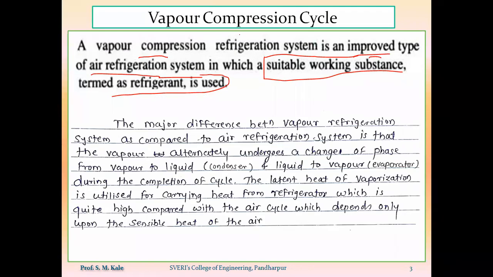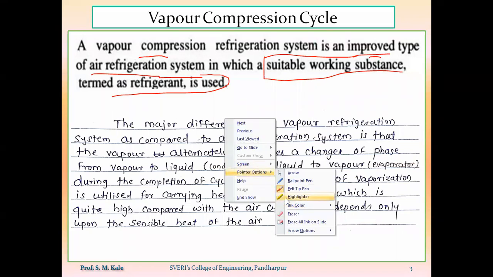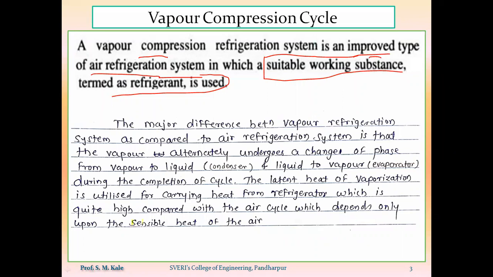Now what will happen because of replacing air by a suitable refrigerant? So in case of air refrigeration system, as we were using air as a refrigerant, only sensible heat was absorbed inside the evaporator and only sensible heat will be rejected inside the condenser.